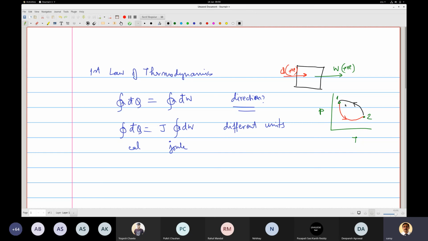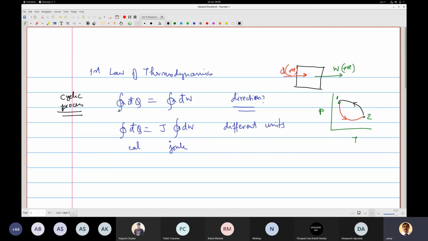In the first law statement, they figured this out through experiments, and that is called Joule's experiments, what I showed you before. They figured out that you can come back to the same state, and they established and came up with this first law of thermodynamics for a cyclic process.